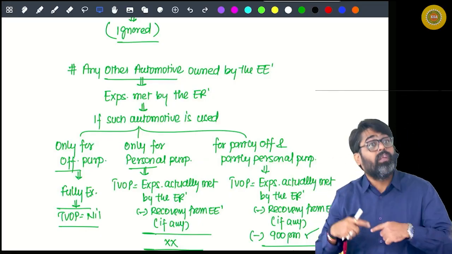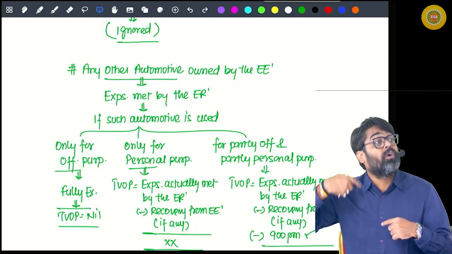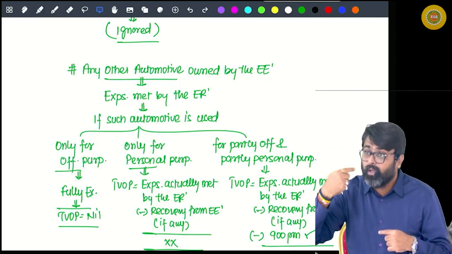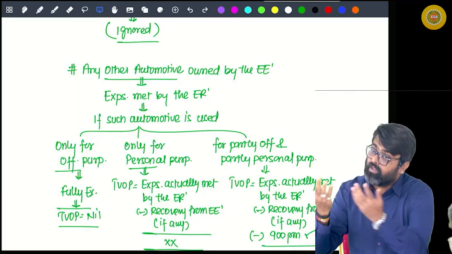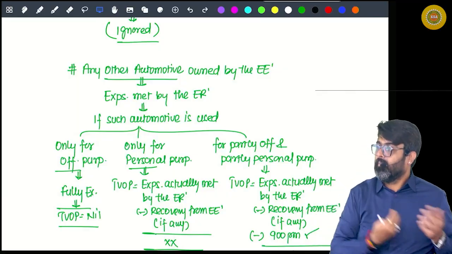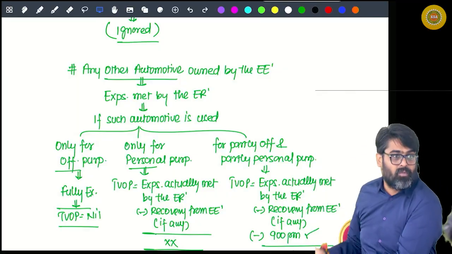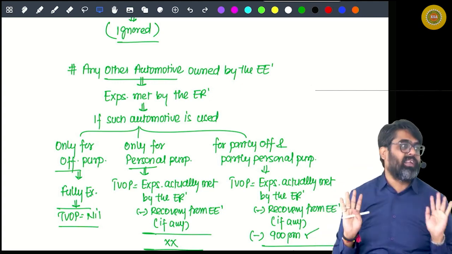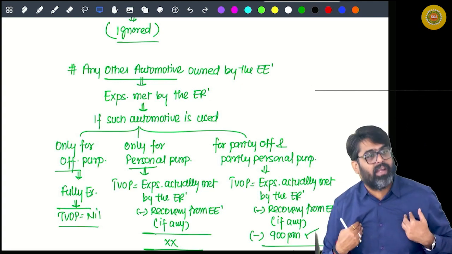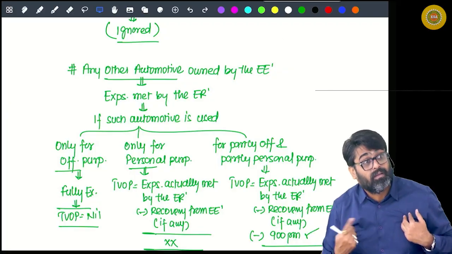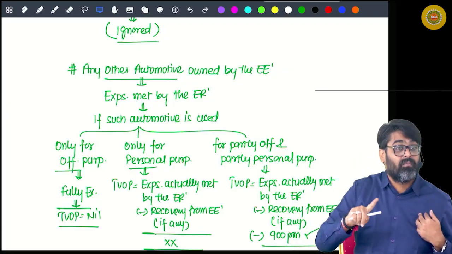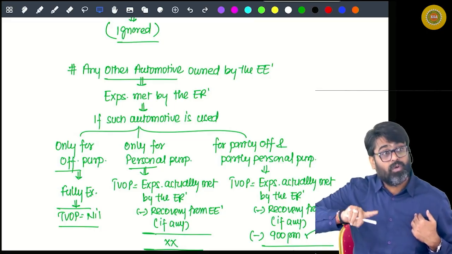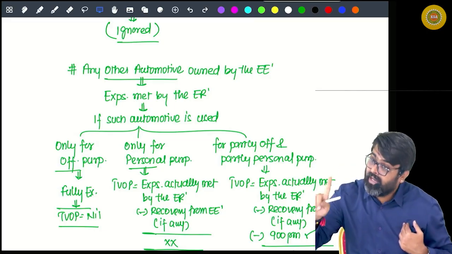No. So he is not providing the benefit of using an asset, because I am using my own asset, my own motor car, my own automotive. So there is no benefit by using his asset because the asset is mine. But the expenses of that asset are met by the employer, so what is the benefit? Use or expense? Only the expense.